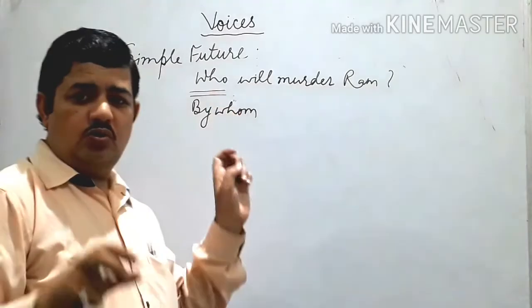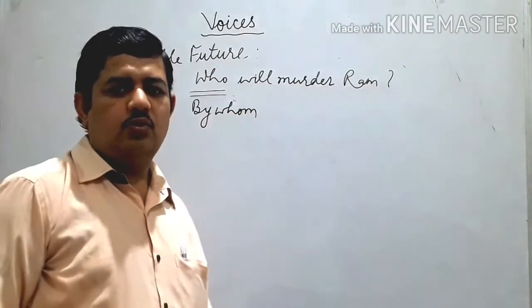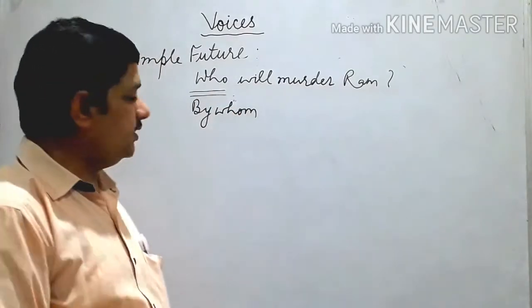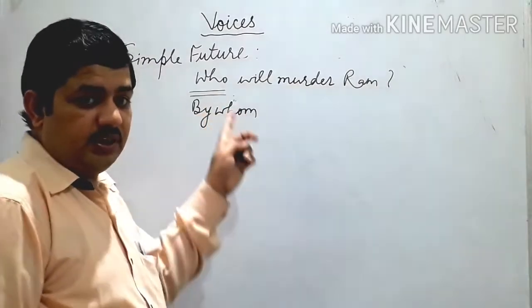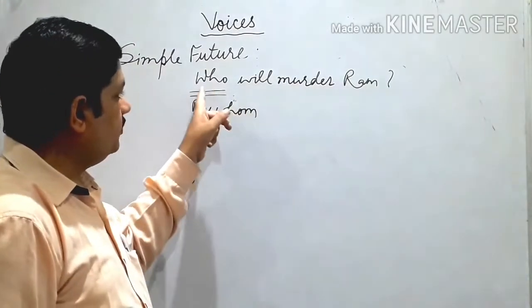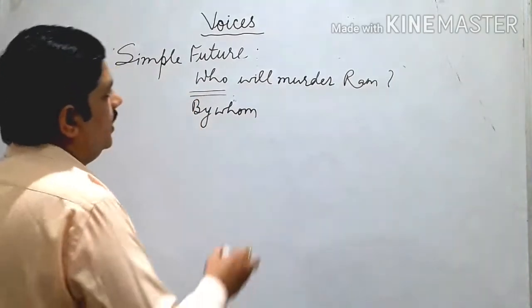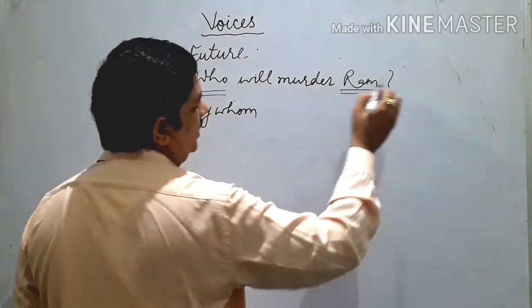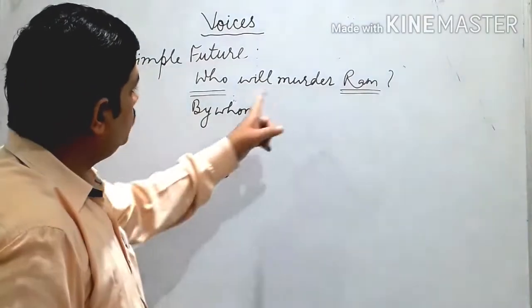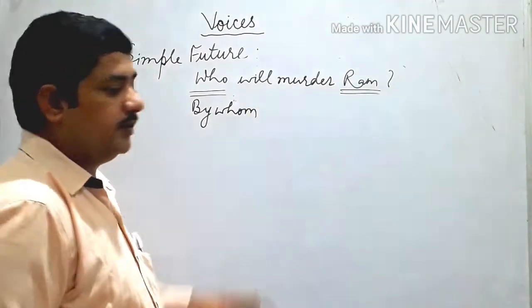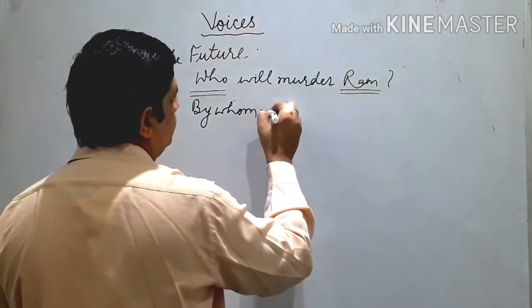Because I told you in the earlier rules, for present and past, we used examples where who was used. So who we convert into by whom first, and then we see this object, Ram. According to that we use the helping verb first. By whom will.